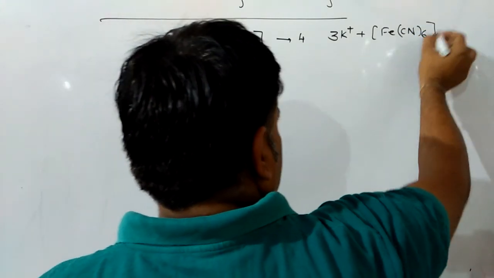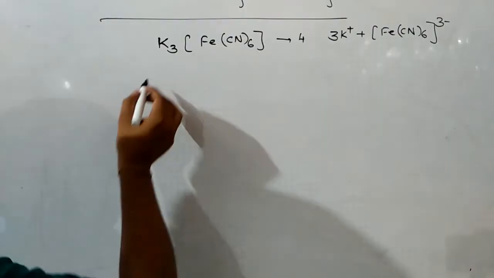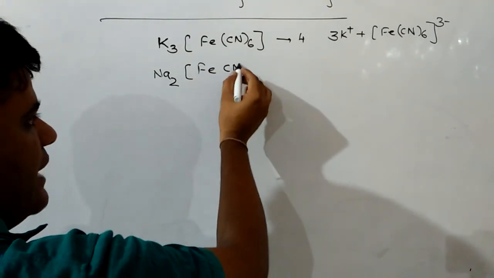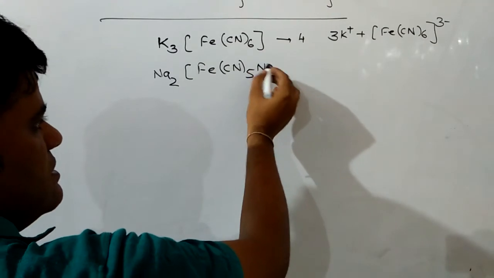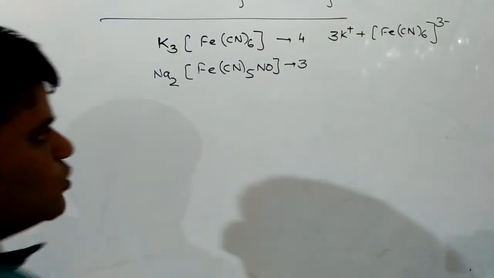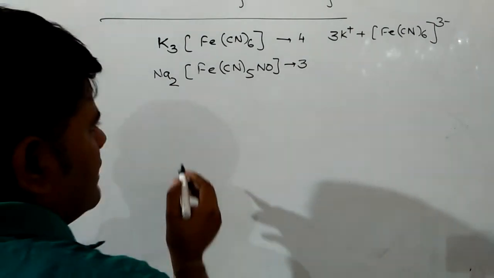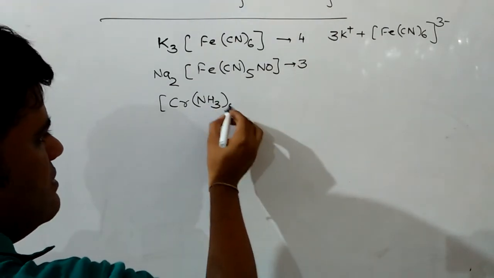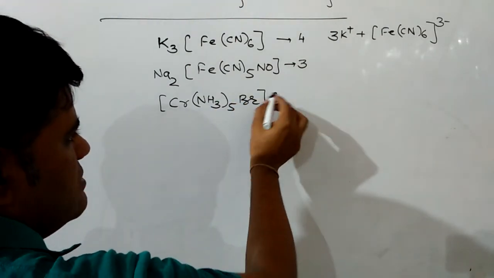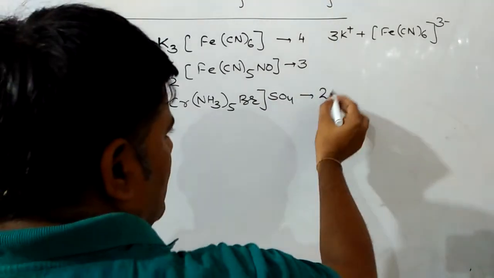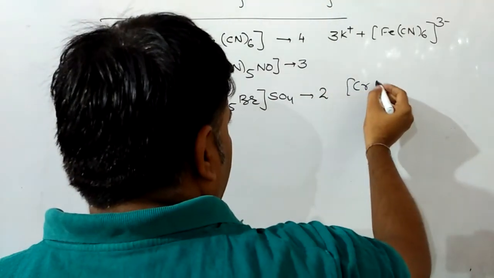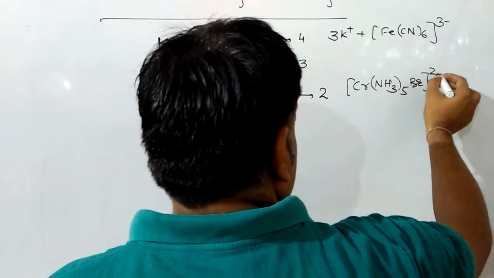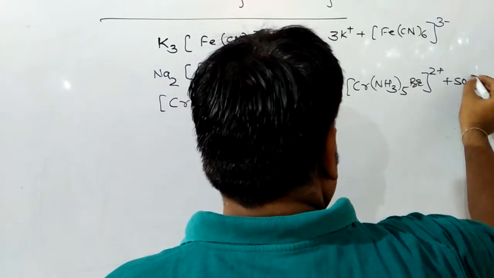Ferrocyanide, [Fe(CN)6] 3 negative. Next one is sodium nitroprusside, Na2[Fe(CN)5NO], and it will produce 3 ions, 2 sodium ions and 1 complex ion. Next one is [Cr(NH3)5Br]SO4, and it will produce 2 ions, 1 complex ion, [Cr(NH3)5Br] 2 positive plus SO4 2 negative.